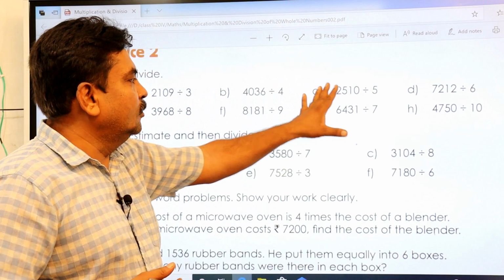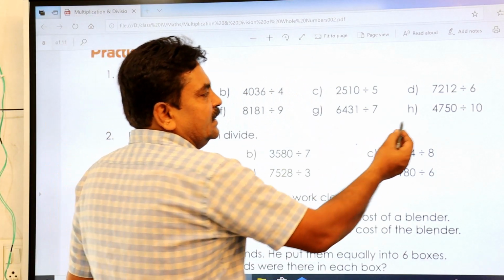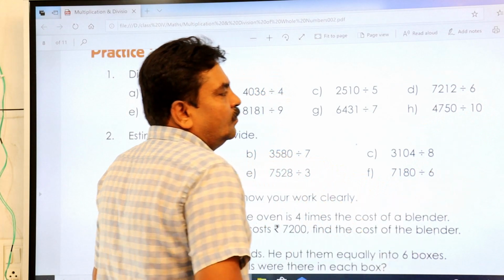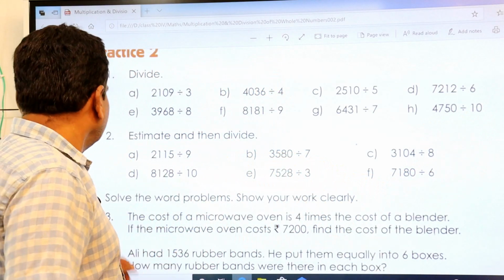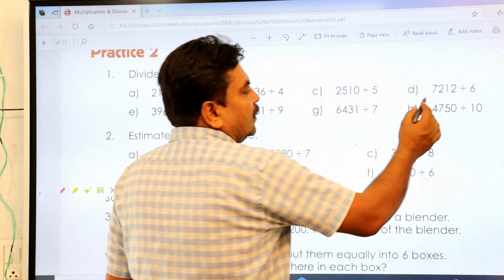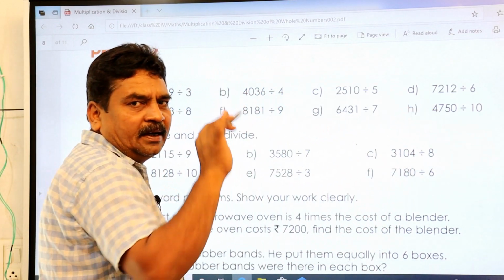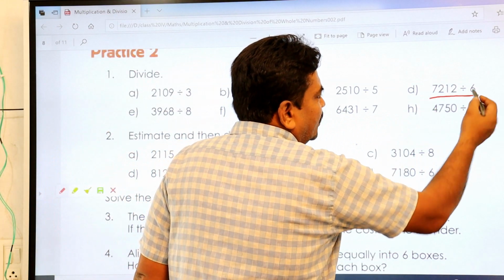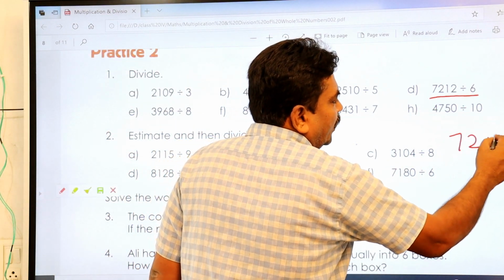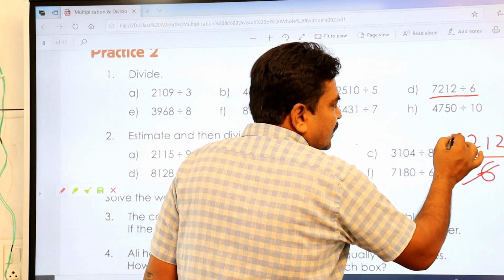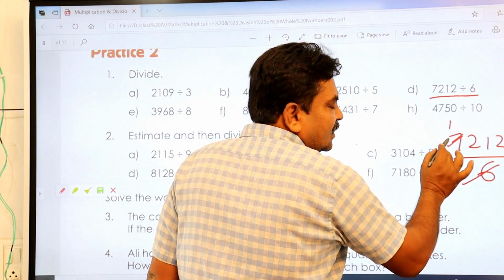This is the way you see. This is very easy. Simply you cancel this 0, it becomes 475. You can do it. I'll just do one more example. You can do it in a division form by writing dividend and divisor, or else you just do it like this: 7212 divided by 6. 6 ones are 6.